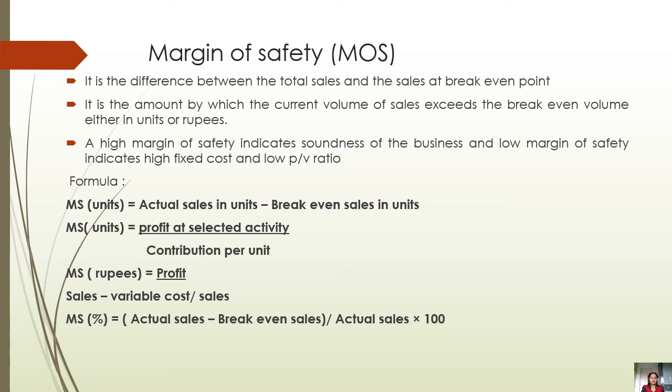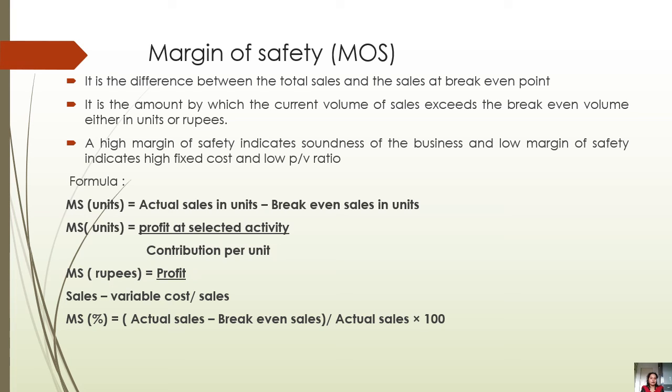Now let us understand another concept, which is the last concept of marginal costing, that is margin of safety, MOS. Now what is the margin of safety? It is nothing but the difference between the actual sales the organization has made minus the BEP sales. If the margin of safety is higher, that means your actual sales are higher than your BEP sales, and the firm is in a profit position. BEP sales suggests that you should have at least this much of sales, for example 1000 rupees. But if your actual sales are rupees 2000, the firm will be in a profit position.